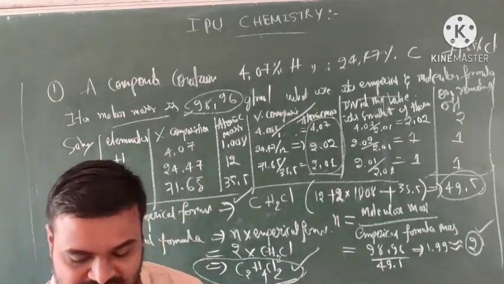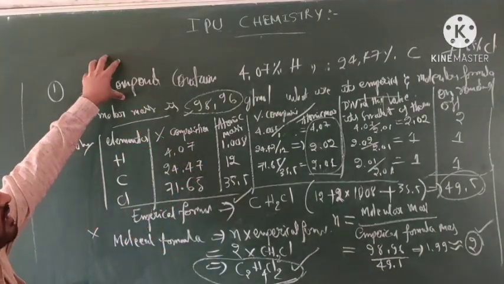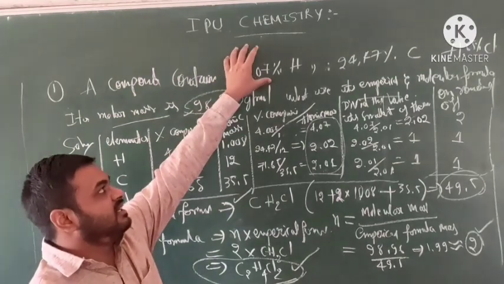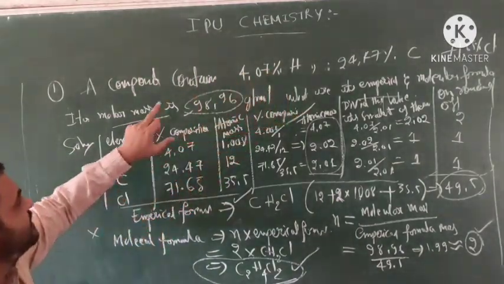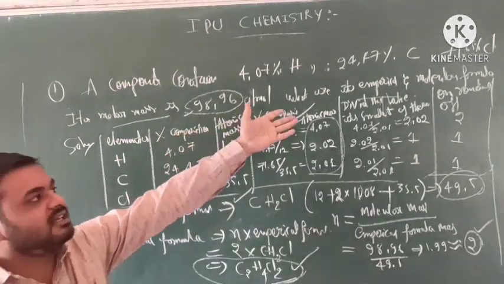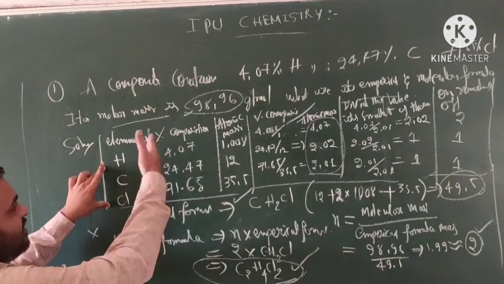Okay students, did you understand? Very simple. A compound will be given, the percentage of composition also given, then the molar mass also. Then calculate the empirical formula and molecular formula. First write the elements present.